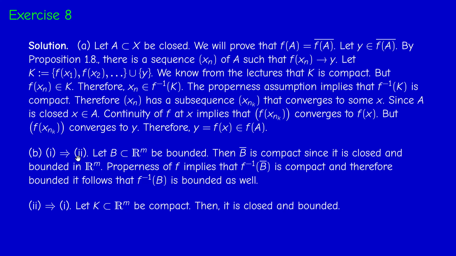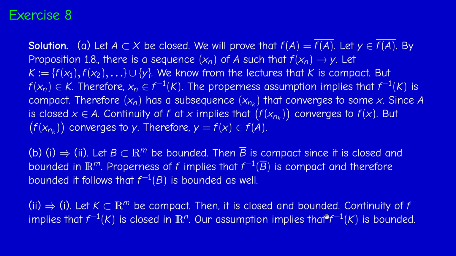2 implies 1, same thing. We assume that condition 2 holds, and we prove that f is proper. So we consider a compact subset K of R^m. And as we know, it's closed and bounded. Now, continuity of f means that f^{-1}(K) is closed. Okay, this is continuity. And the assumption of boundedness, so condition 2, tells me that f^{-1}(K) is bounded. So f^{-1}(K) is both closed and bounded, and therefore it's compact because we are in R^n. Therefore, f^{-1}(K) is compact. So 1 is equivalent to 2.